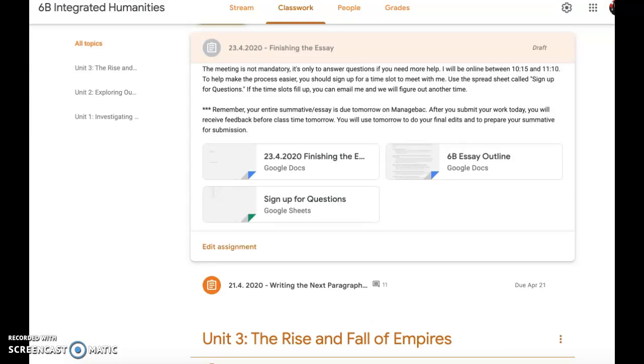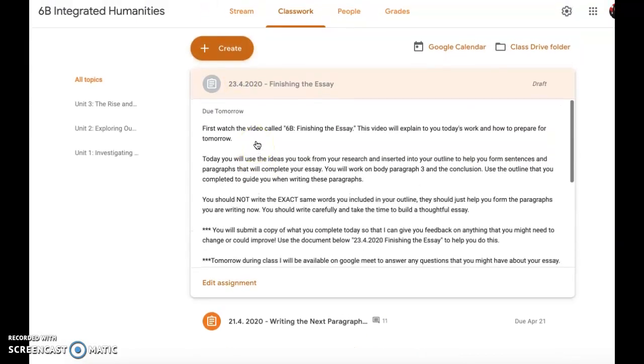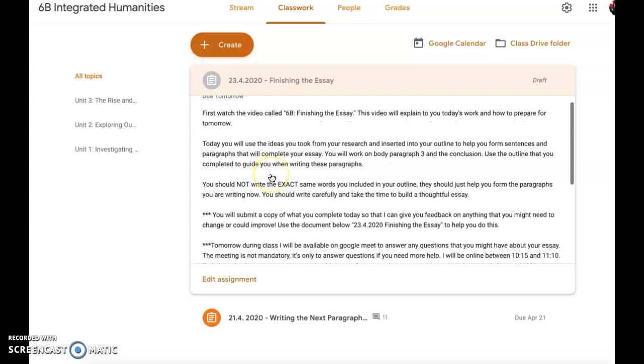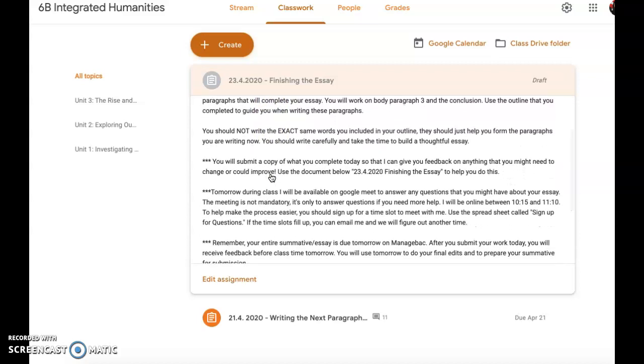Today, and before class tomorrow, I'll give you feedback on what you submitted, because tomorrow is our final day to work on and submit your summative. So that means you're finishing your essay today. I'll give you a bit more feedback, and then you'll have time tomorrow in class to apply my edits and comments and the feedback that you get to strengthen your work. So turn this in as soon as possible today so that I can give you feedback as soon as possible.